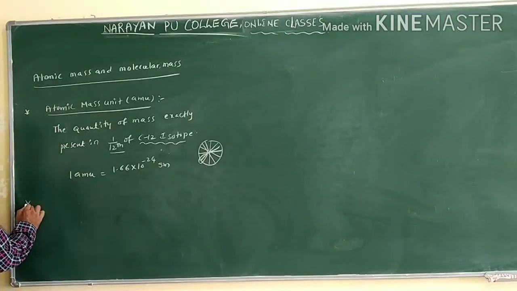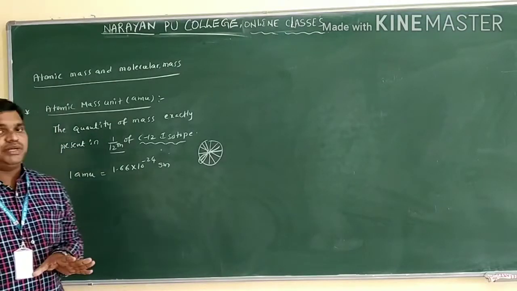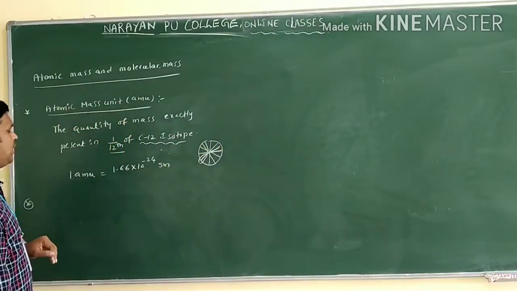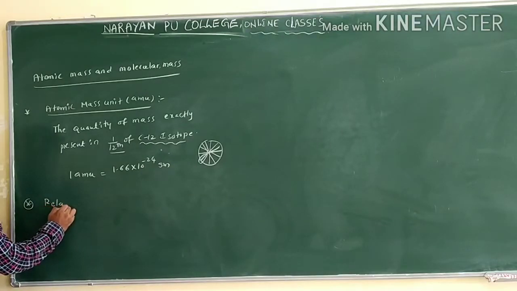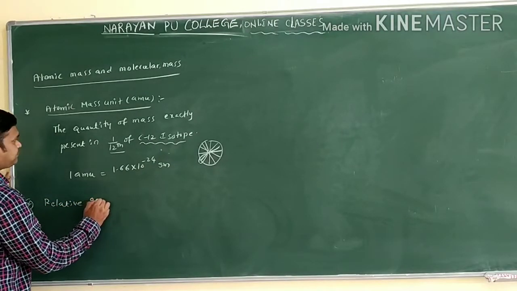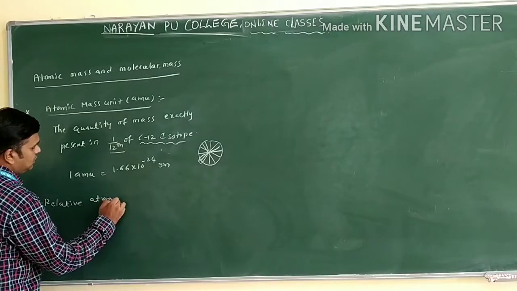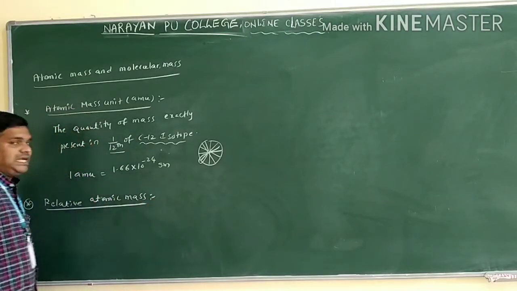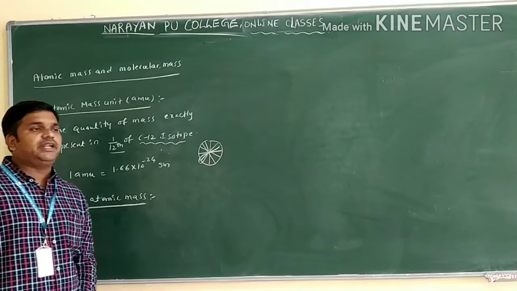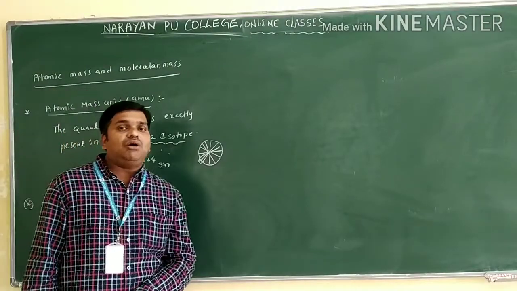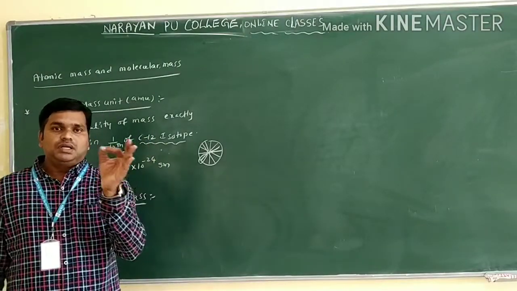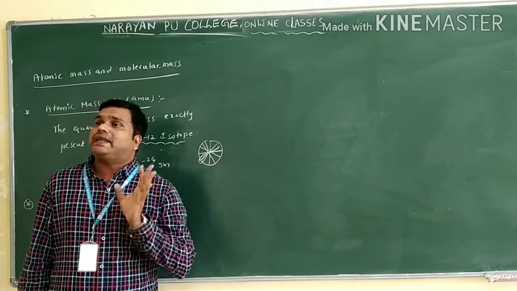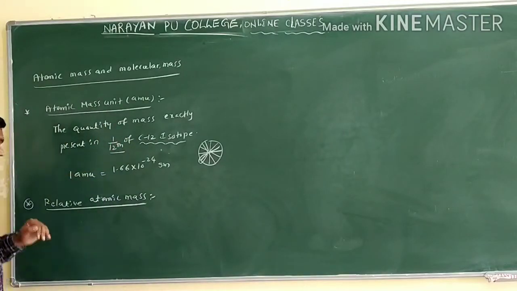So suppose you want to find out the atomic weight of any element, we have to use the reference element, which is the C12 isotope only. You can say here a relative atomic mass. What is meant by relative atomic mass? If you want to find out the atomic weight of an element, we have to consider the weight of the element with what? AMU only, that is 1/12 of the mass of the C12 atom. How can you define this relative atomic mass?